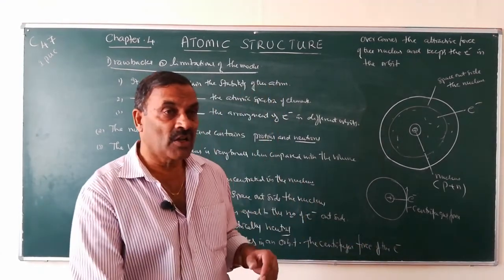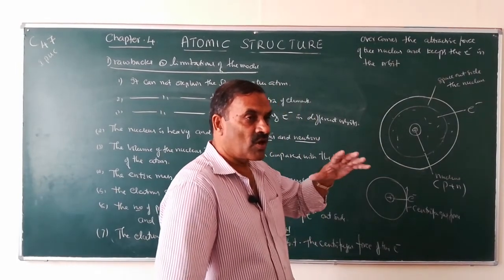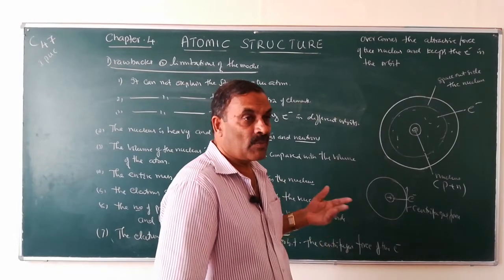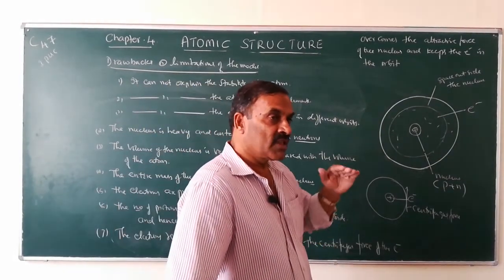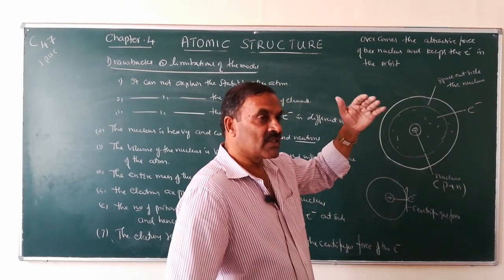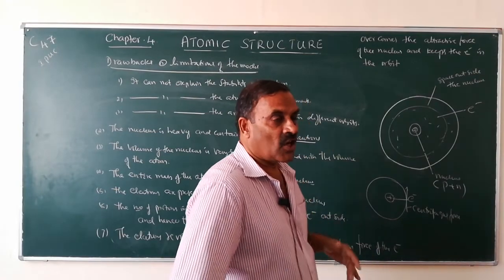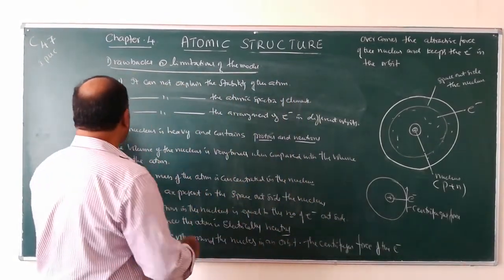But later on it came to our mind that electrons revolve around the nucleus in different levels. Depending upon the energy of the electrons, they revolve around the nucleus in different levels. They are called energy levels or orbits or shells.